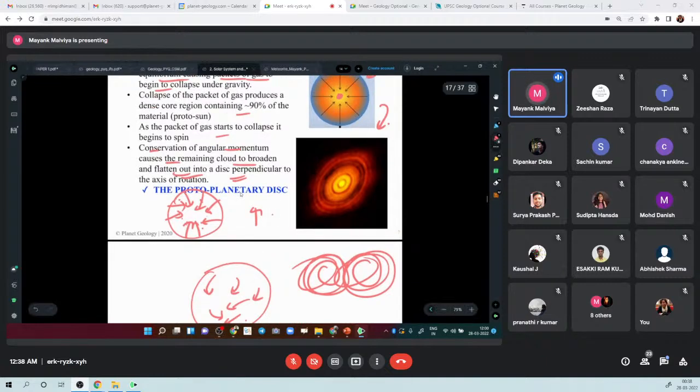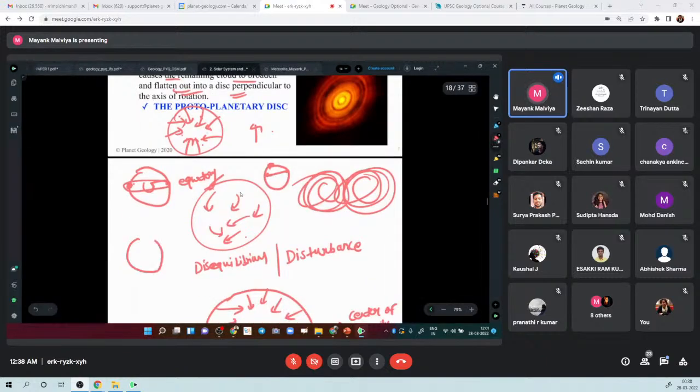Whenever this speed increases, there is also a differential in the speed. Take the rotation speed of any point on the Earth: it is highest at the equator, because the diameter is maximum, so it has to cover the maximum distance in the same time. At the pole, the rotation velocity is minimum. Because of this, there is basically flattening out. Even the Earth, because of its rotation, has a diameter near the equator higher than at the pole.